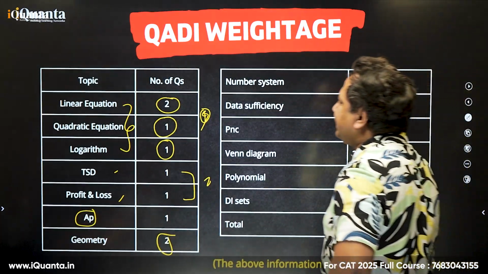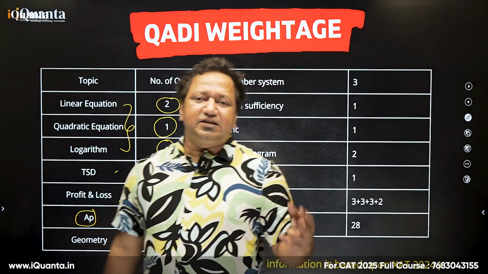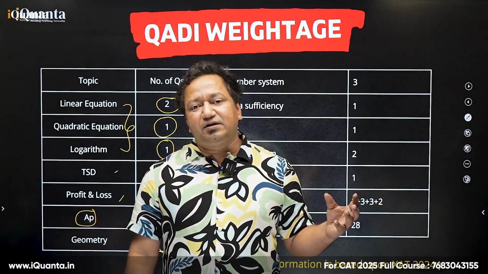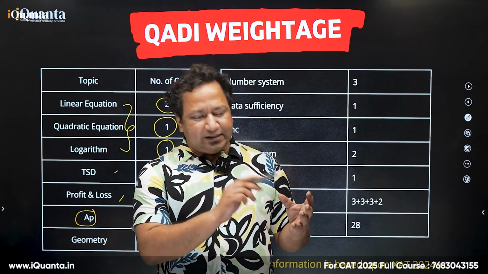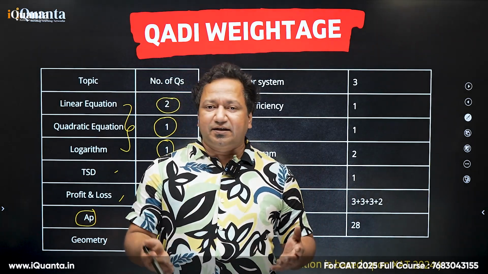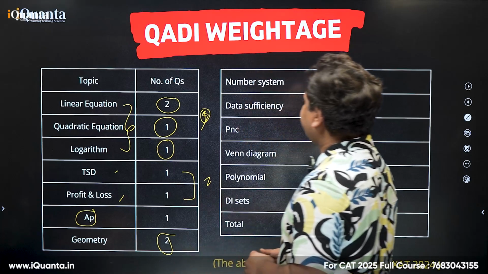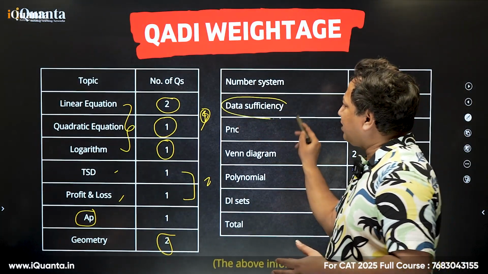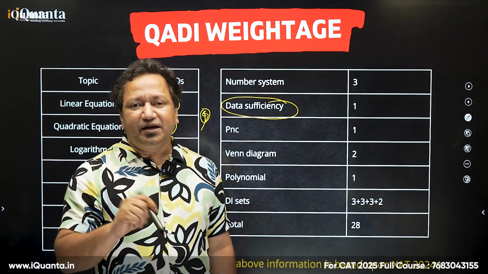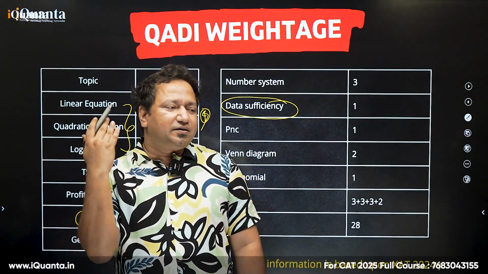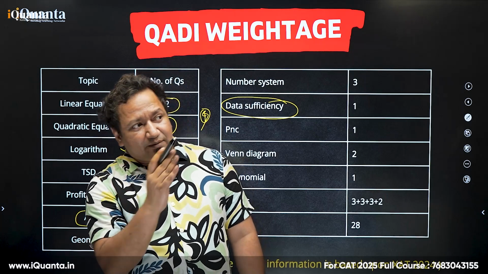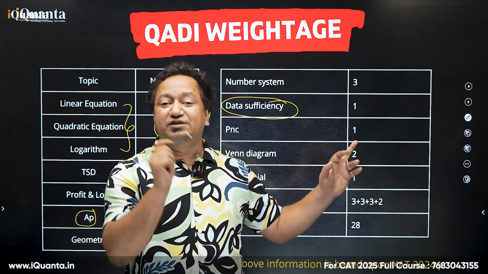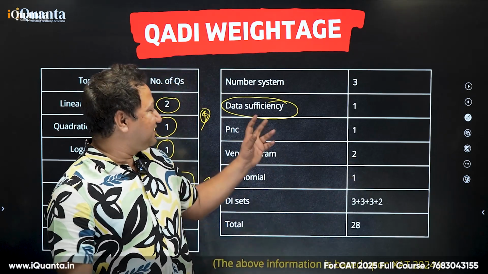Data sufficiency. Now what is DS? In DS, there are 2 statements given to you, and based on the parameters or the constraints given, you have to choose whether one is correct, second is correct, both are correct, or neither is correct. Something like that, that is data sufficiency. The problem here is that it is an easy section because you just have to answer whether the question can be answered or not. But human minds are hardwired in such a way that they look at the problem and tend to find a solution. Here we don't have to find the solution, we have to find whether the solution is findable or not. So that makes DS interesting.